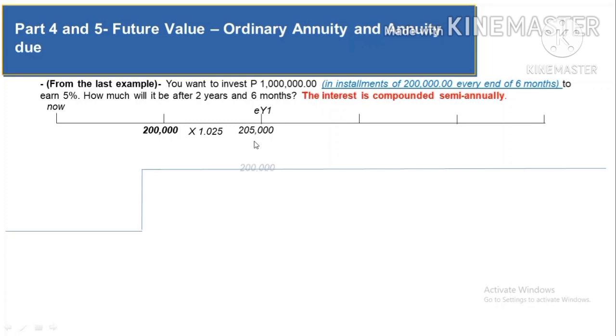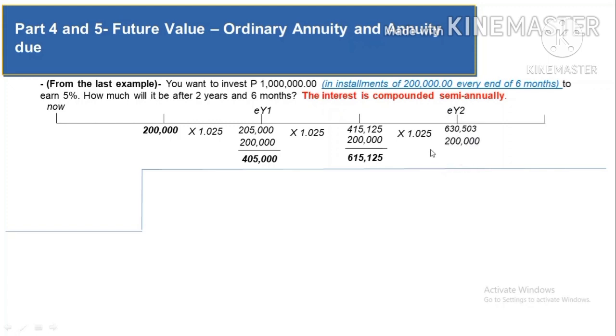After that, you're going to invest the second 200,000, and then at the end of year 1, you have 405,000. The 405,000 will then grow again times 1.025. You have 415,125 plus the third 200,000 that you're gonna invest. You have 615,125. You multiply that again by 1.025, you're gonna get 630,503.